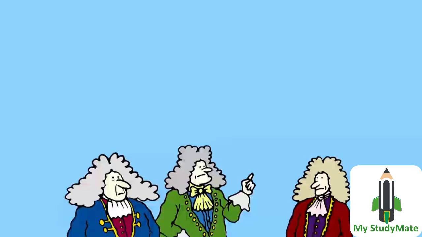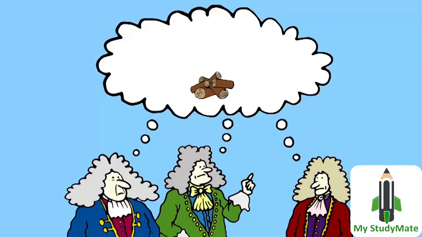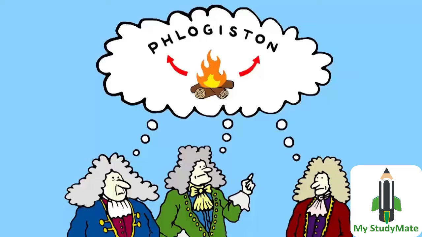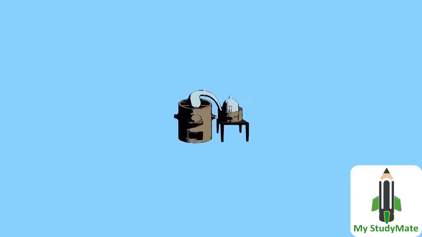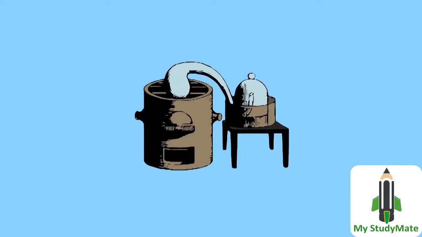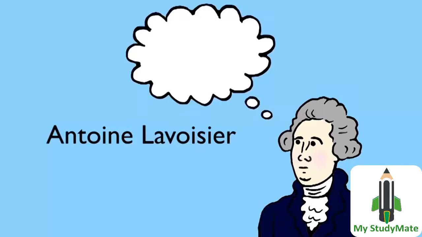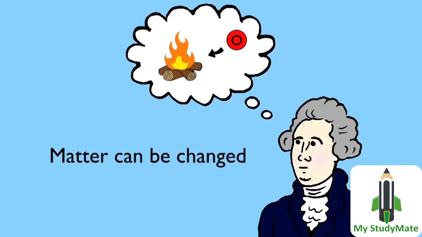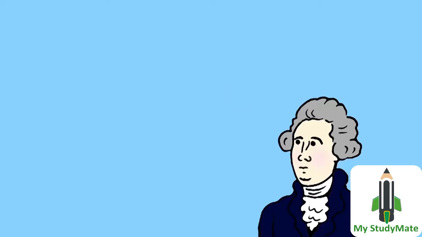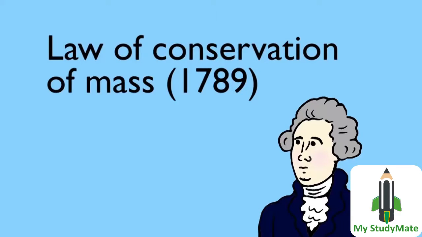In this video, we examine the historical and present-day significance of the law of conservation of mass. In the 18th century, scientists thought that when things burn, a substance called phlogiston came out of them. Then, experiments in closed vessels where substances could be accurately weighed began to help early scientists such as Lavoisier understand that when things burn, oxygen is added.